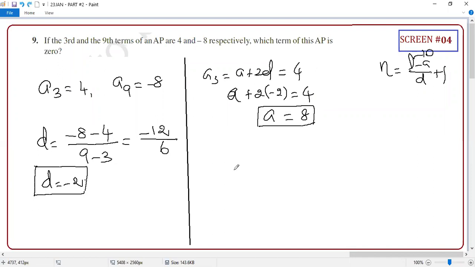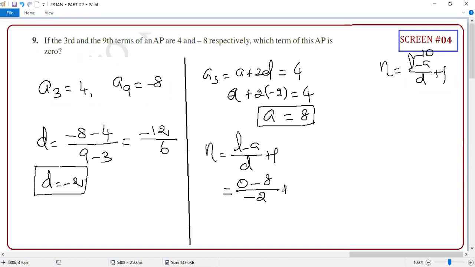Guys, now tell me, you are okay to justify which term is your 0. So N equal to L minus A by D plus 1. So L equal to what? 0. The value you want, the position that you have to consider as L. Yes or no? That is your nth term. Nth term is nothing but the last term. Correct or not?